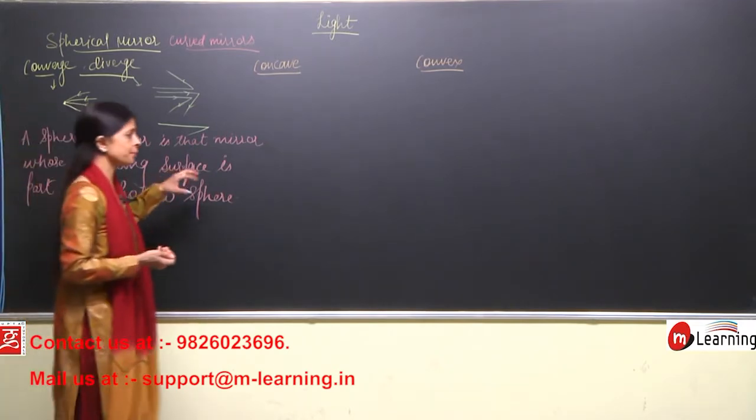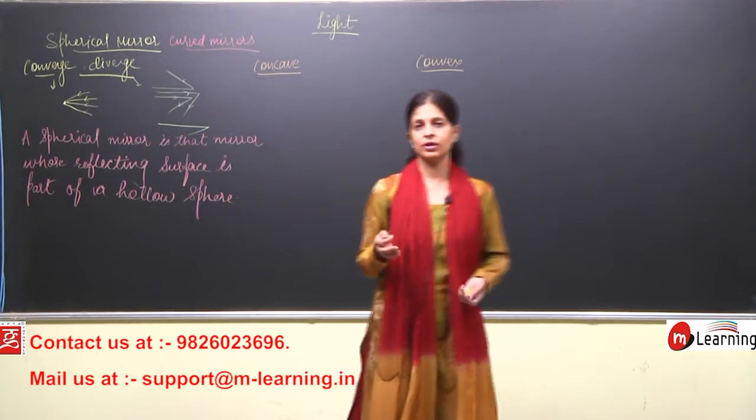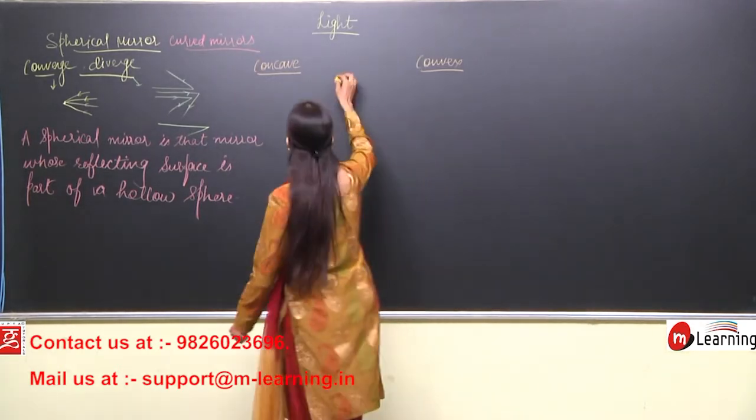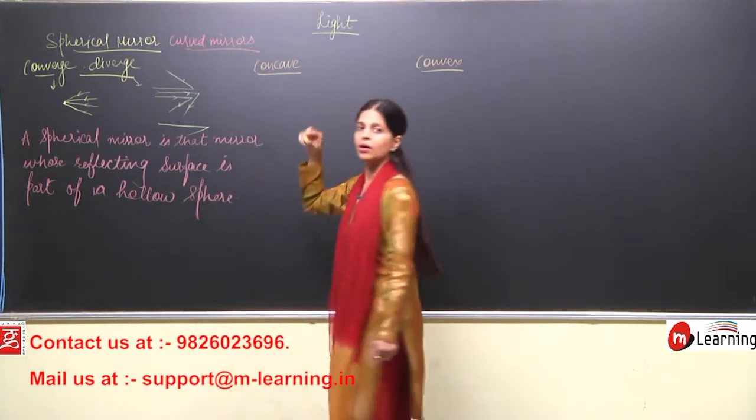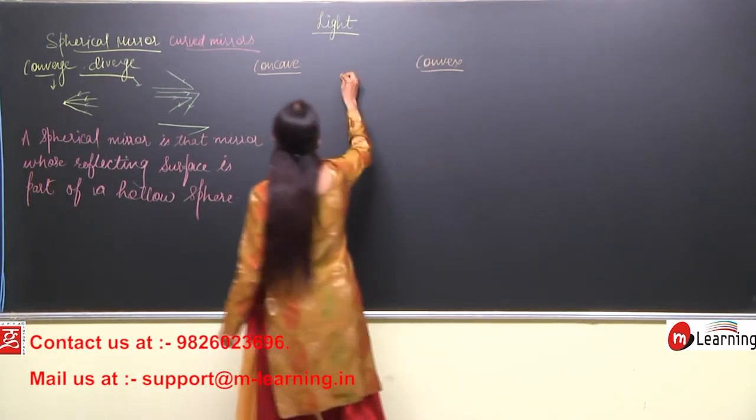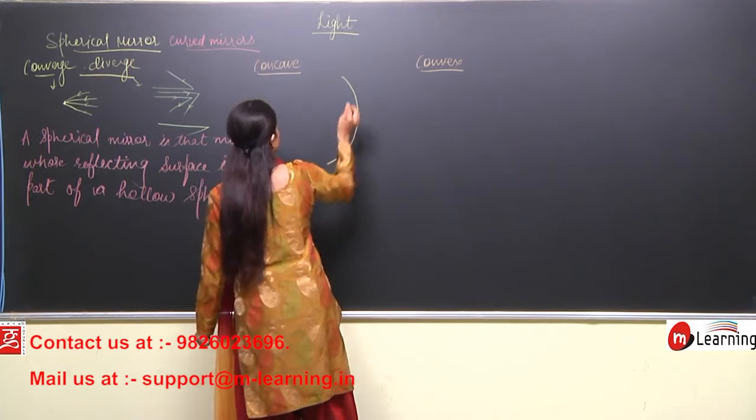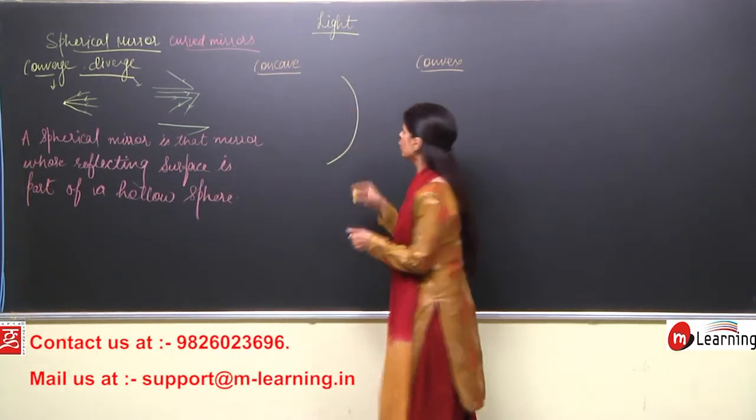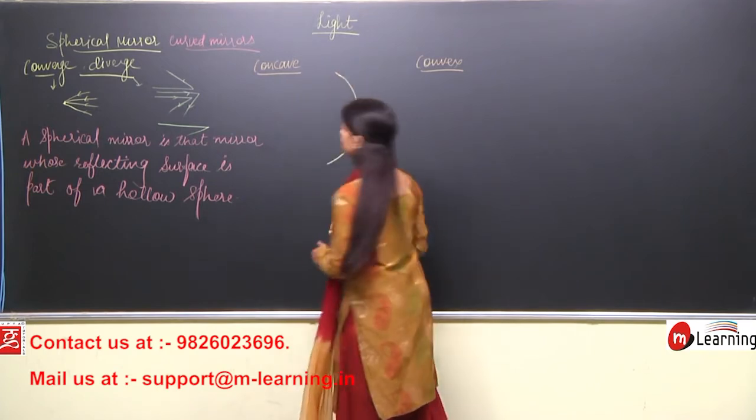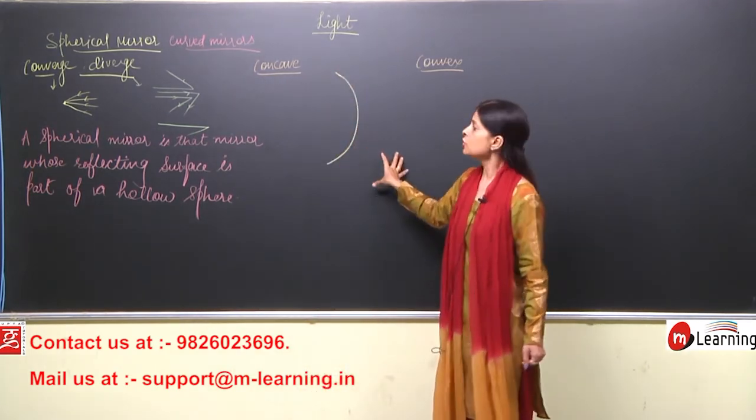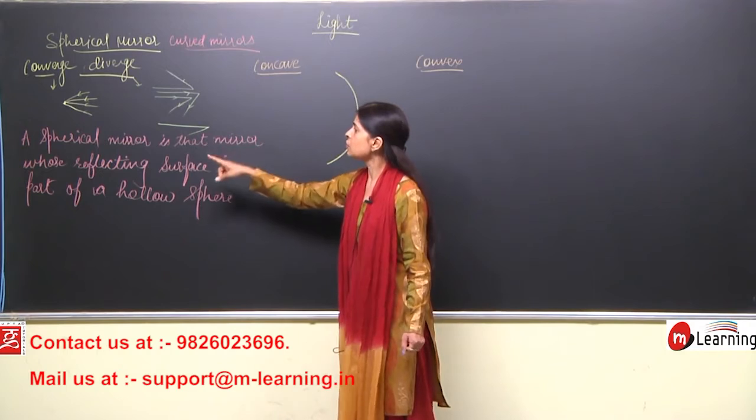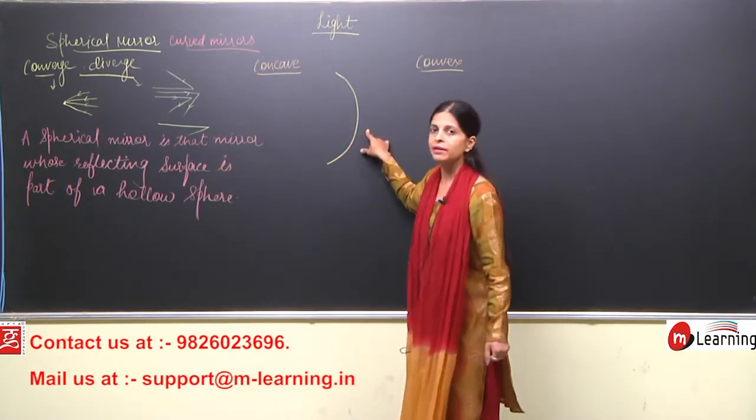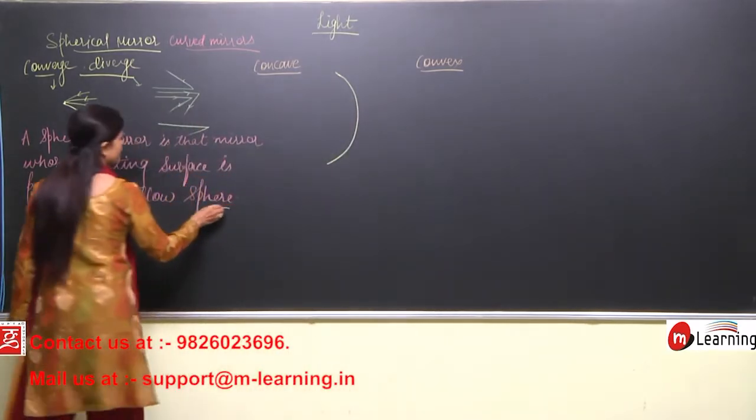Now this is just a definition. How to understand this? What is the meaning of this? So now we'll talk more about these two mirrors. Now see, when I talk about a concave mirror, right? So how a concave mirror will be. See children, this is a concave mirror, I have drawn just a part of a sphere, isn't it? So a spherical mirror is that mirror whose reflecting surface is part of a hollow sphere. First thing to understand, this mirror is the part of a hollow sphere, right?